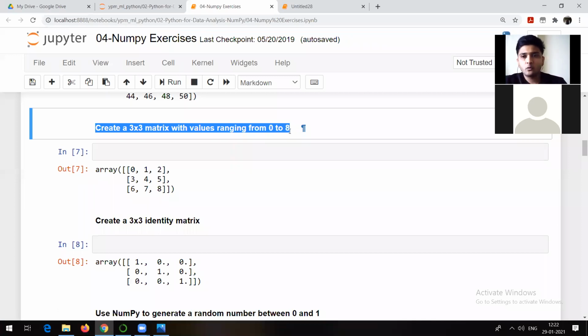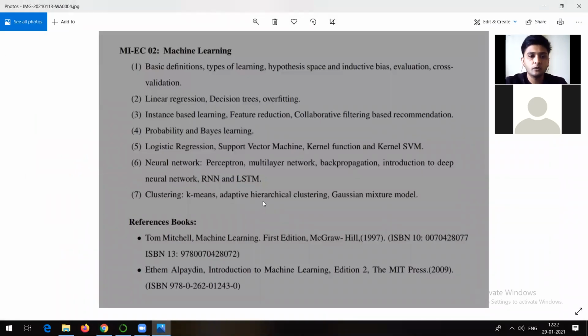See, intentionally I am going through all these questions. I just want to know whether people have understood the things which we have discussed previously or not. Maybe one or two people might know about it, but I want everyone to learn about NumPy. Even in your syllabus, if we go and check, they have mentioned topics related to neural networks, or deep learning basically, like recurrent neural networks and long short-term memory. So whether it's machine learning or deep learning, you are going to require NumPy.